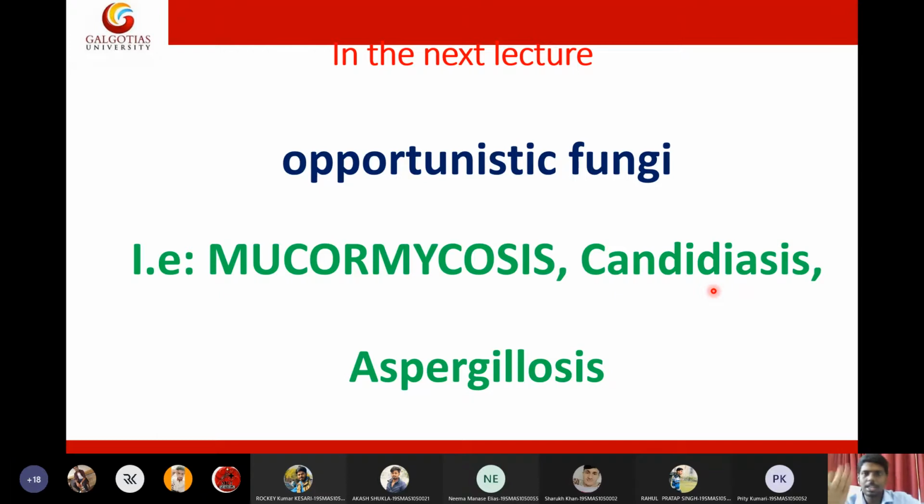Usually, these fungi won't cause anything. They seek the opportunity, and whenever they get the opportunity to infect, they infect the patient. That is why they are called opportunistic fungi. A few are mucormycosis, candidiasis, and aspergillosis.